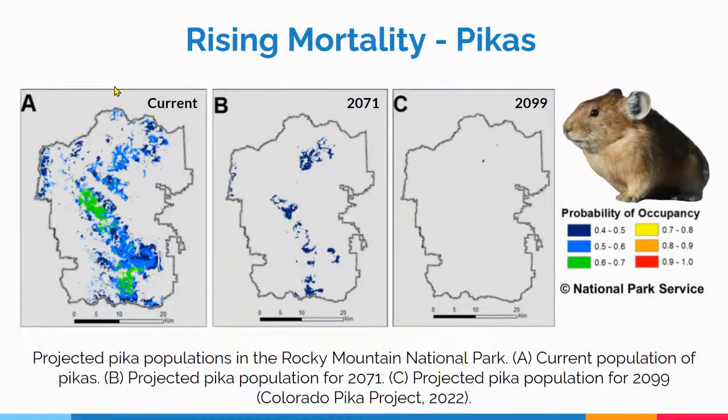Within populations, mortality rates are rising for species that are sensitive to changes in temperatures, like pikas shown here. Normally, pikas rely on insulation from heavy winter snowpacks to keep their dens warm. However, due to global warming, there has been less snowfall, leaving pikas exposed to cold temperatures, resulting in mortality. The current pika population in the Rocky Mountain National Park is shown here, and by 2099, you can see the projected population is almost completely gone.